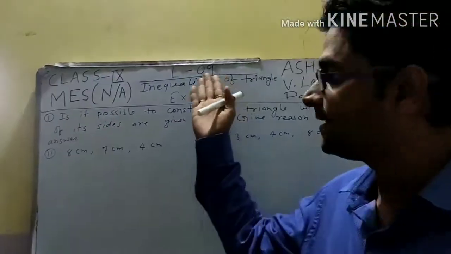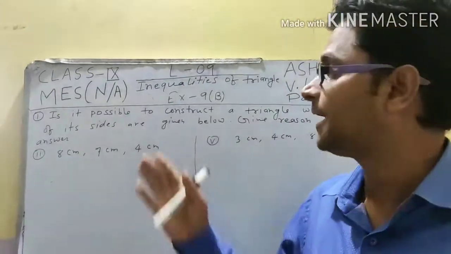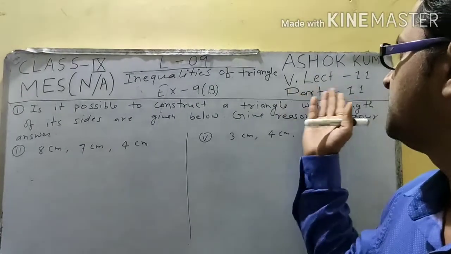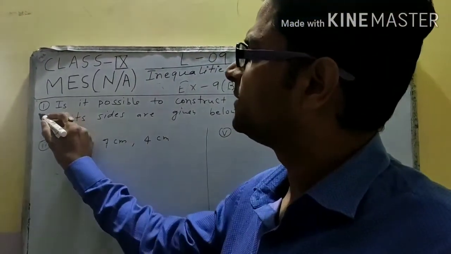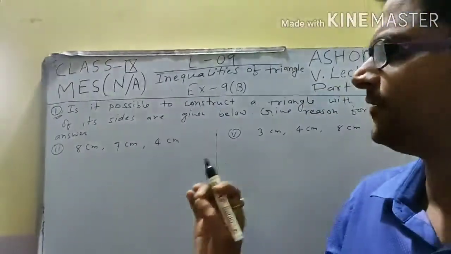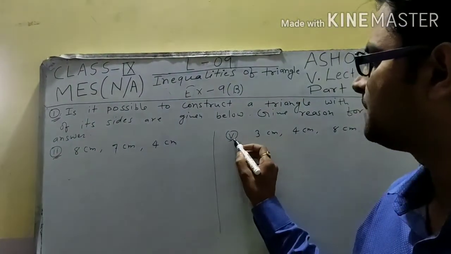Again student, lesson 9, inequalities of triangle. Today I am going to discuss exercise 9a. Okay, student, this is video part 11. Here student, question number 1, the first question. Under this question there are 5 questions, 1, 2, 3, 4 and 5. And I am going to discuss question number 2 and question number 5.